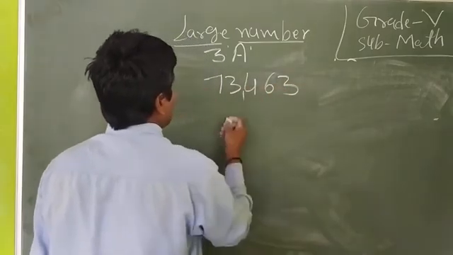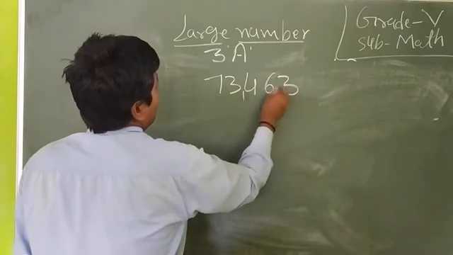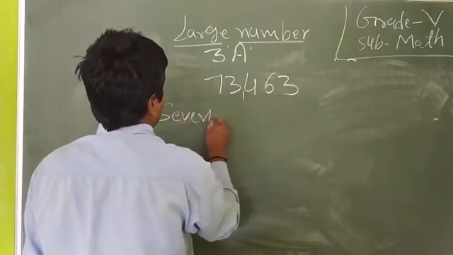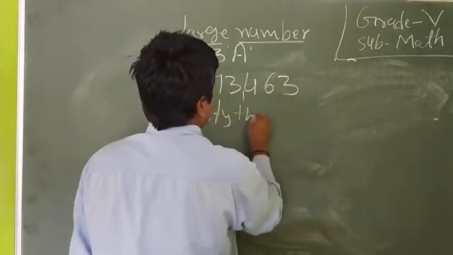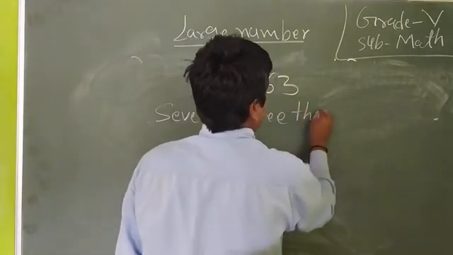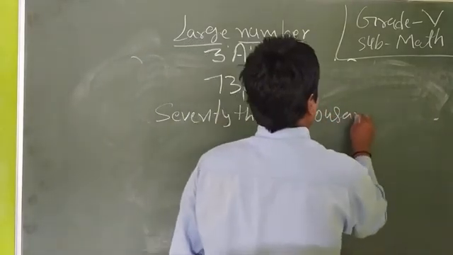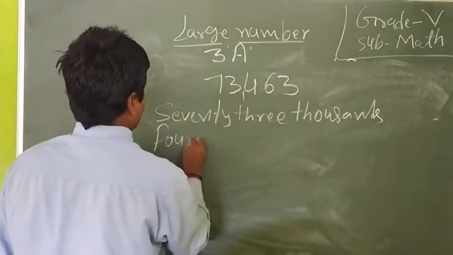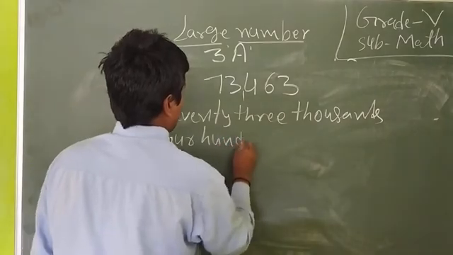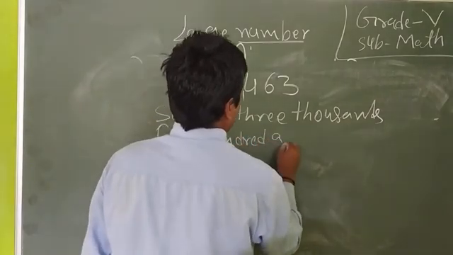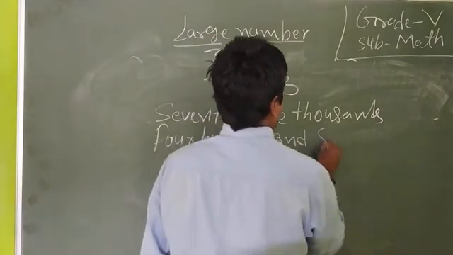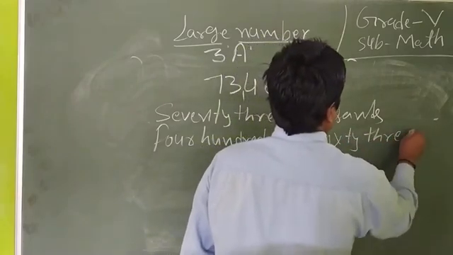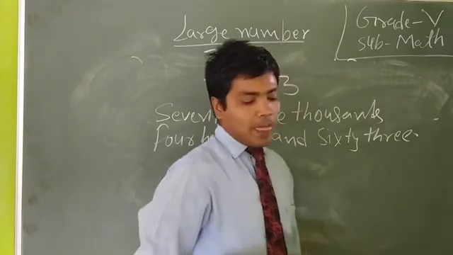Okay, dear student, you have to write here 73,400 and 63. Okay, dear student.